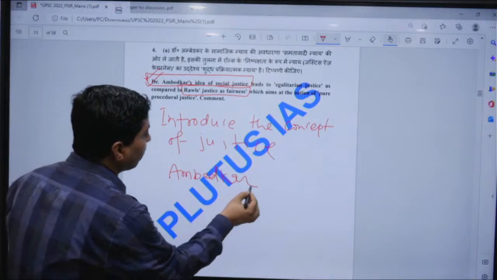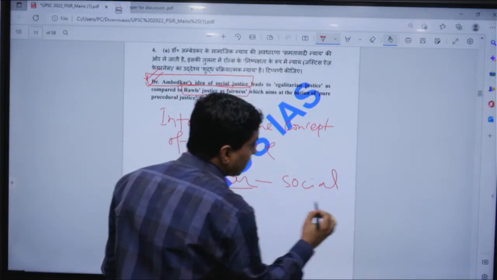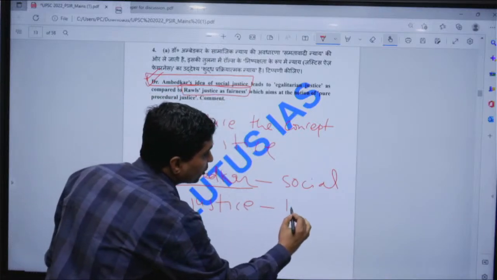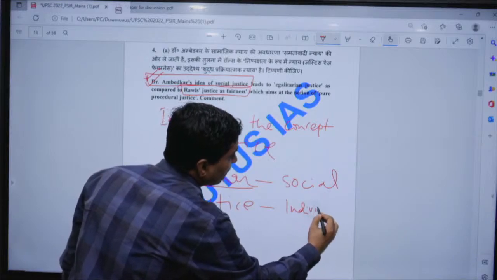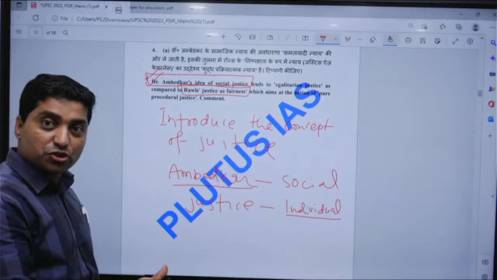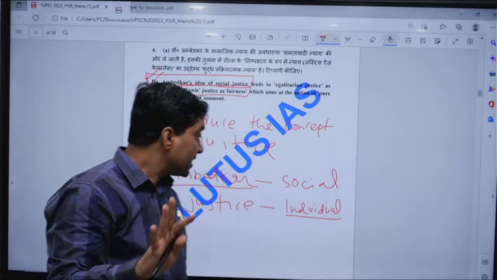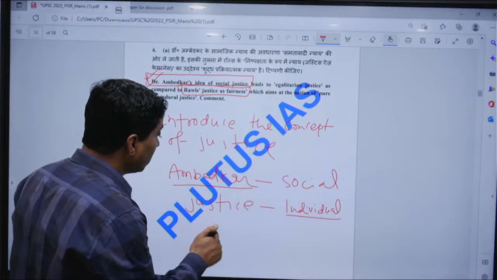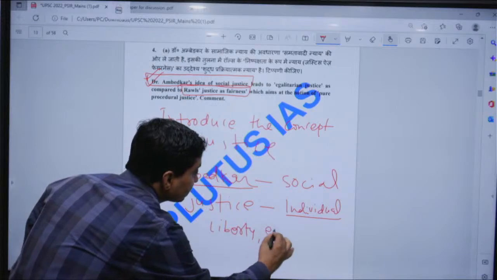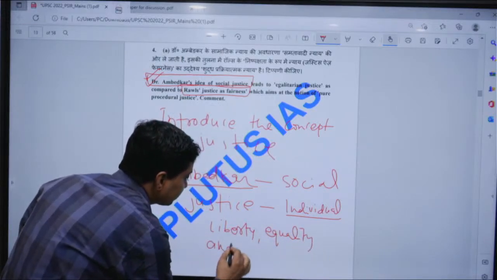You have to compare Ambedkar's idea of social justice, where he talks about how the individual should be the unit of political life, not the collective. Individual should be the unit of life, not the collective, not the caste, right. Secondly, he talked about liberty, equality and fraternity.